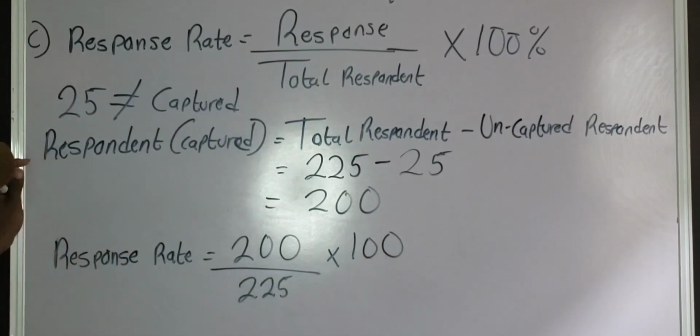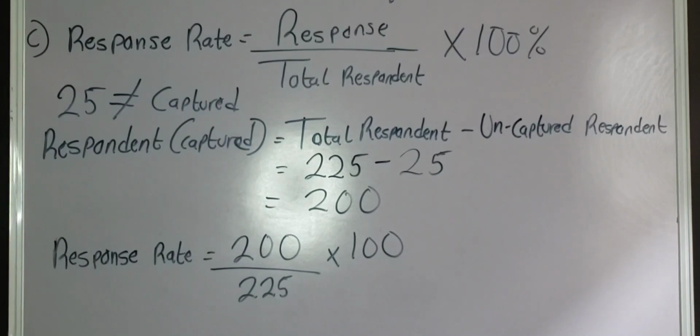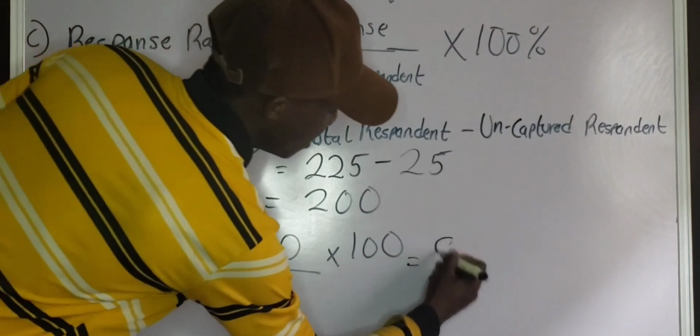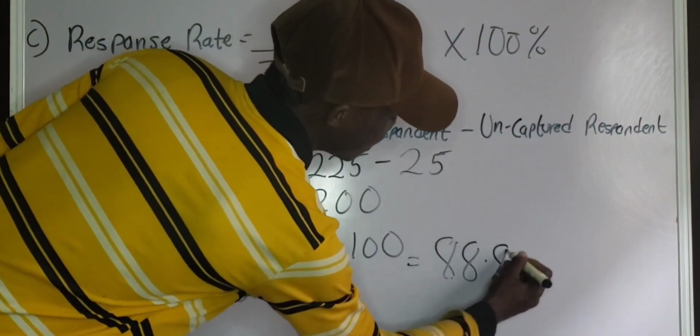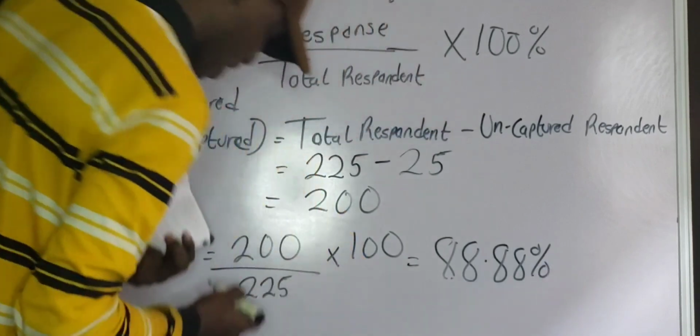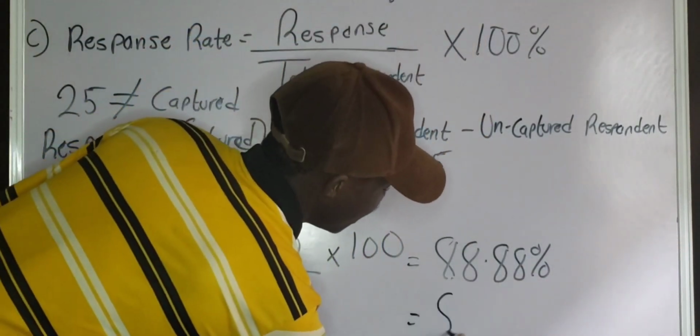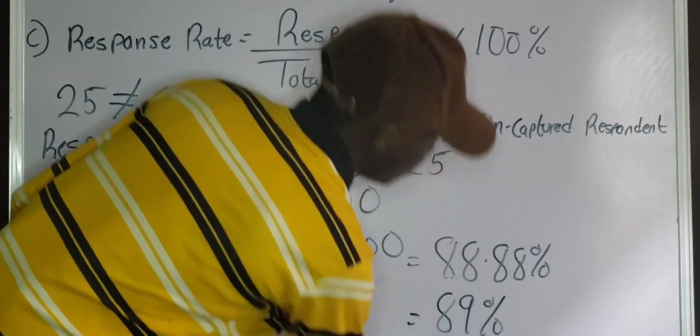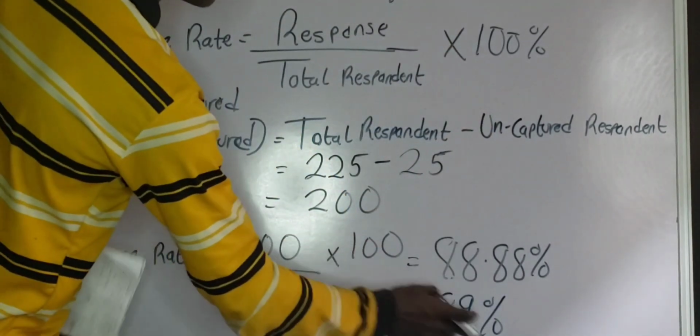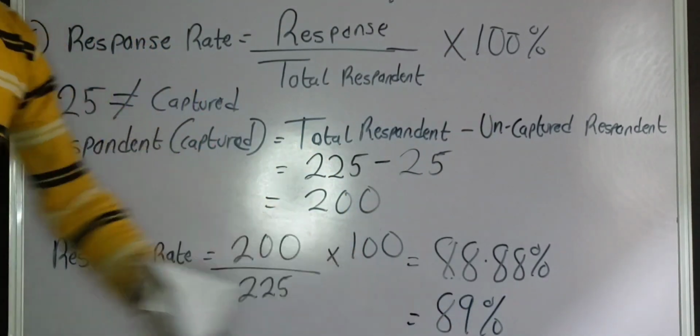If you punch your calculator, you are going to get 88.88%. You can approximate to a whole number, and this will give 89%.